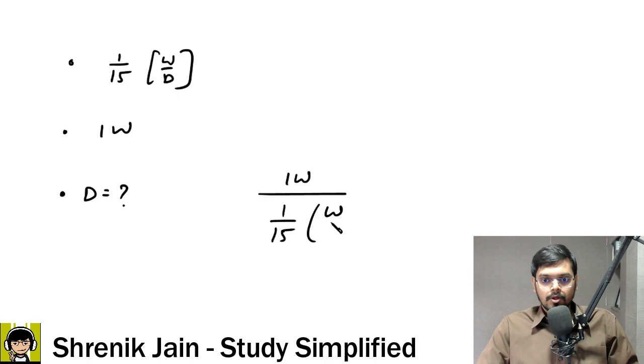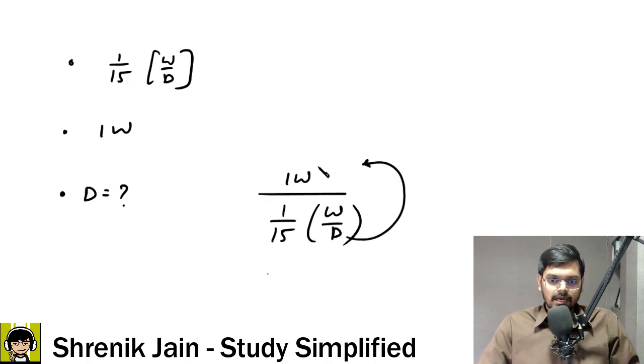1/15 work per day. Okay. This day will go to the numerator. W will get cancelled. Therefore, the answer is 15 days.